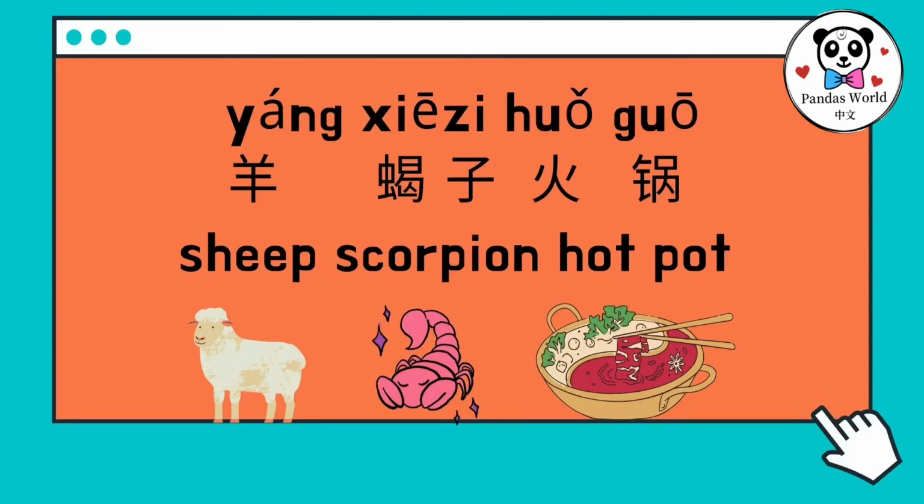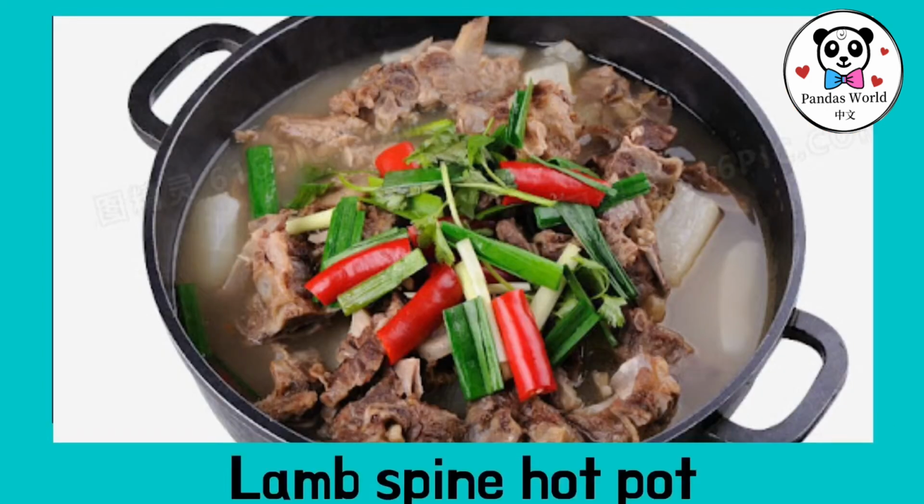Next dish, 羊蝎子火锅。羊 sheep, 蝎子 scorpion, 火锅 hot pot. I guess the lamb spine looks like a scorpion.